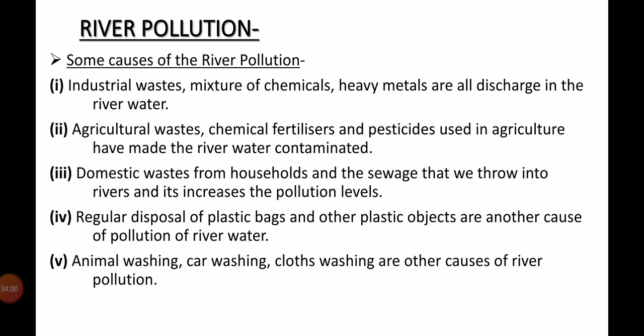Domestic waste from households and the sewage that we throw into the rivers pollute the river water. Regular disposal of plastic bags and other plastic objects is another cause of pollution of the river water. And lastly, animal washing, car washing, cloth washing are other causes of river pollution.